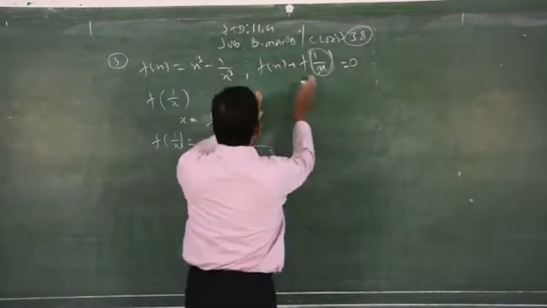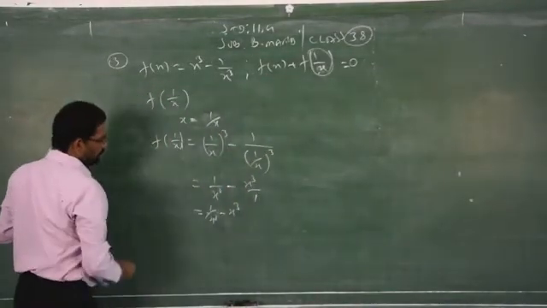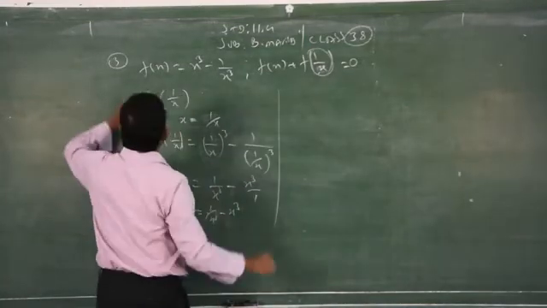Now you have to substitute all this information in this condition. What is f of x? f of x is given as x cube.